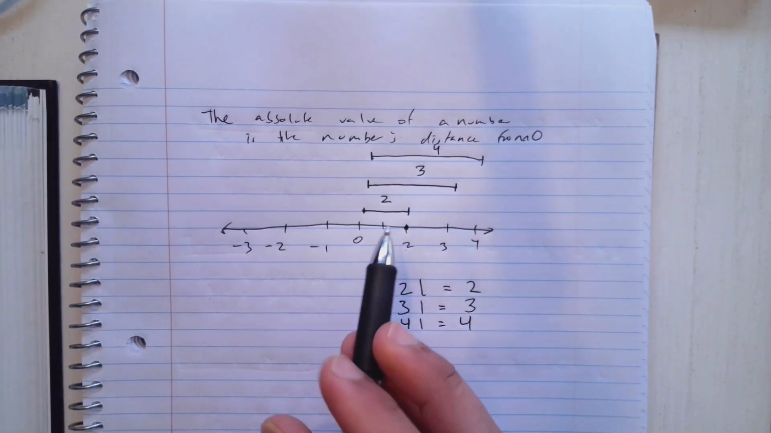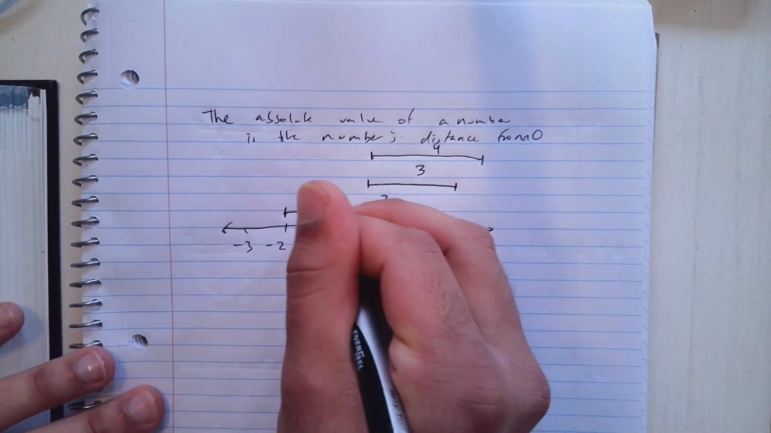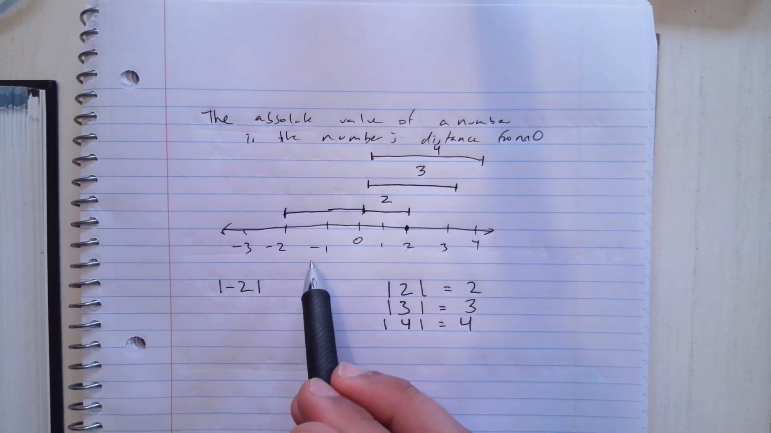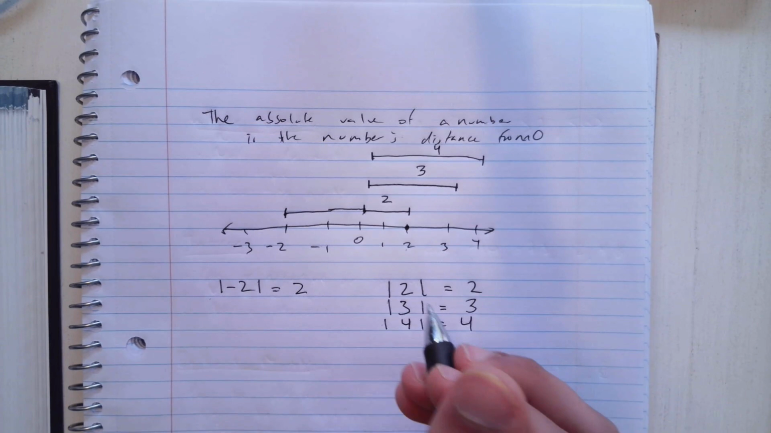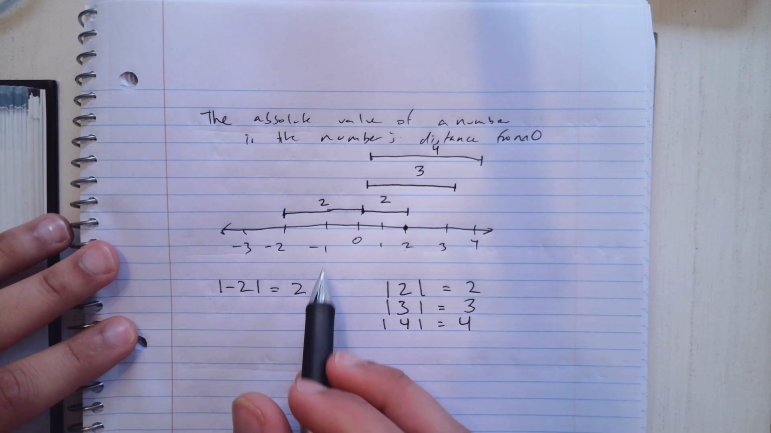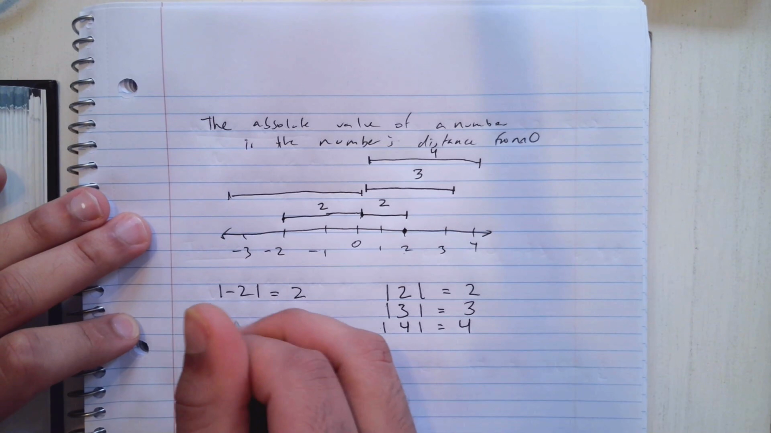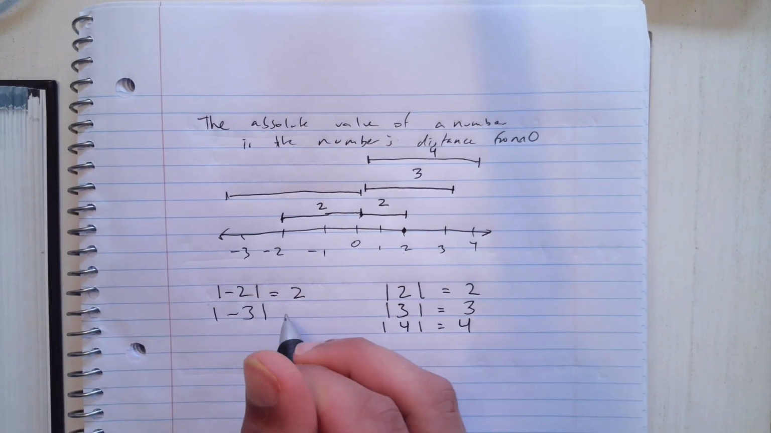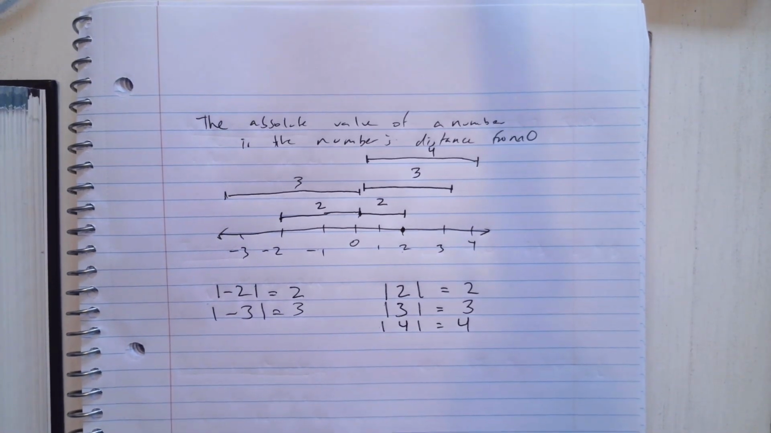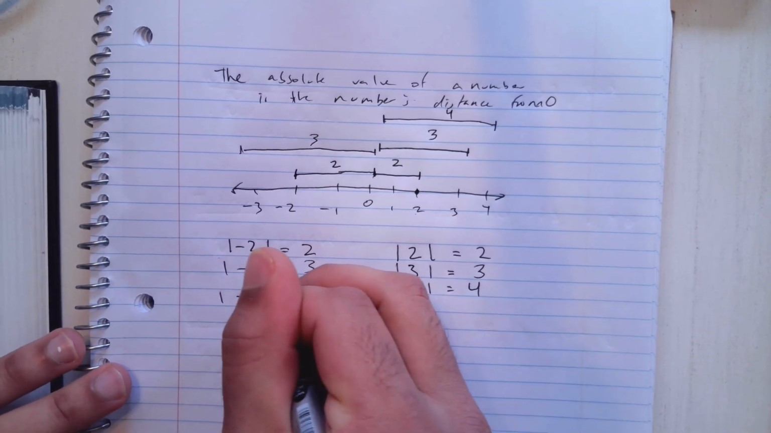Now, let's take a look at negative numbers. What's the absolute value of negative 2? That's exactly right. The absolute value of negative 2 is 2 because the distance from negative 2 to 0 is 2. How about the absolute value of negative 3? Exactly. How about the absolute value of negative 1,374?